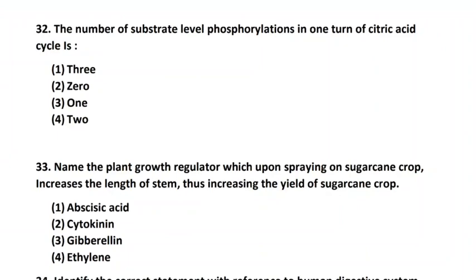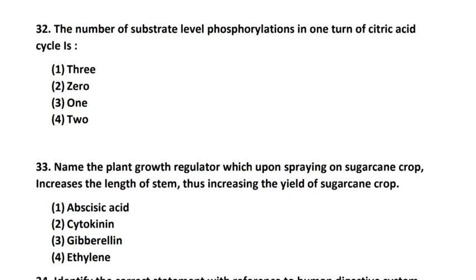So next question number 32. The number of substrate level phosphorylations in one turn of the citric acid cycle is option 1, 3, 0, 1, 2. So which one is the correct answer? So the right answer is 1. Option 3 is the right answer.